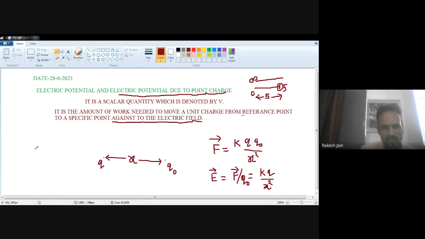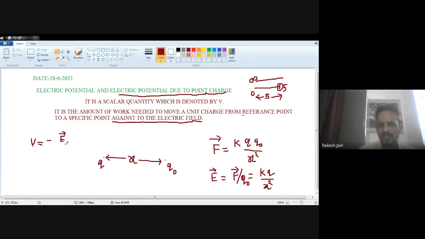Now, according to the definition, whenever we wish to move any point charge, the work done which is needed to move that charge from one point to another point, where one point is the starting reference point and the other is any point, is done against, that is opposite to, the electric field. That's why the opposite is denoted by a minus sign, and the electric field is denoted by E.